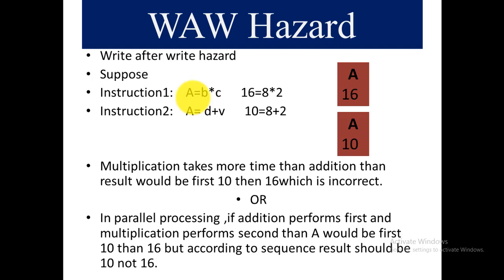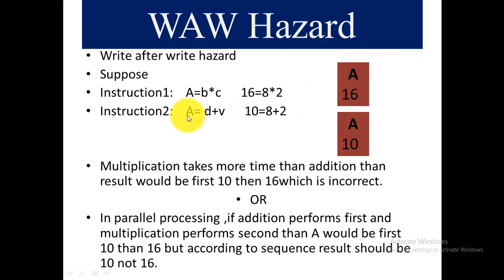But what was the sequence? The sequence was that the first instruction output should be 16 and the second instruction output should be 10. But in processing delay, there are different scenarios in which it will override the value. First it will calculate 10 and then it will override to 16. So this causes a hazard.